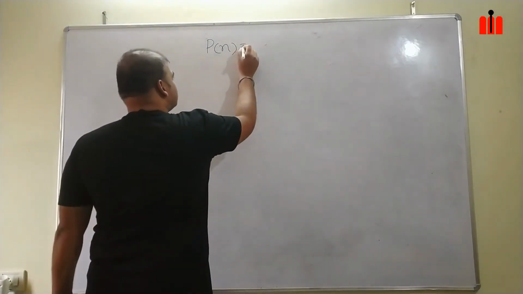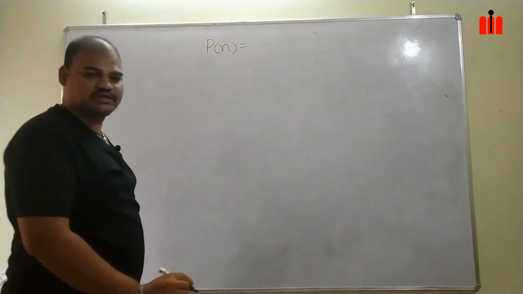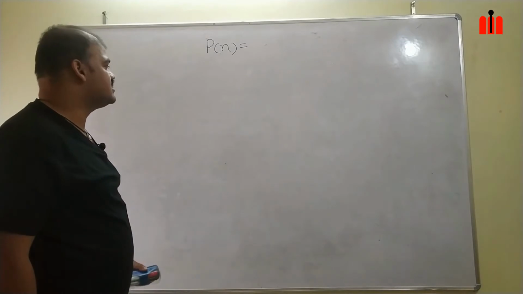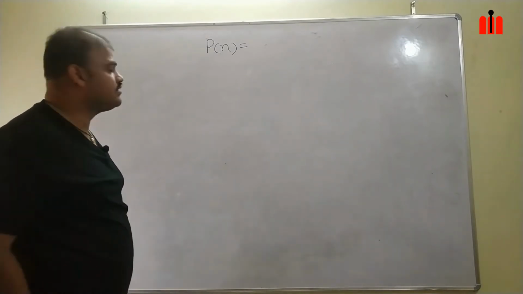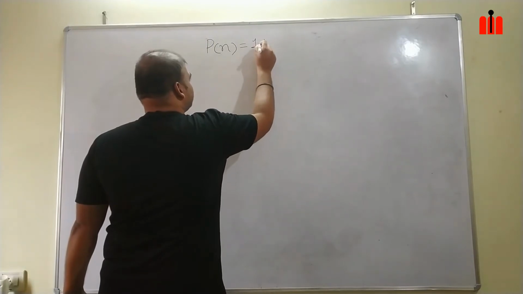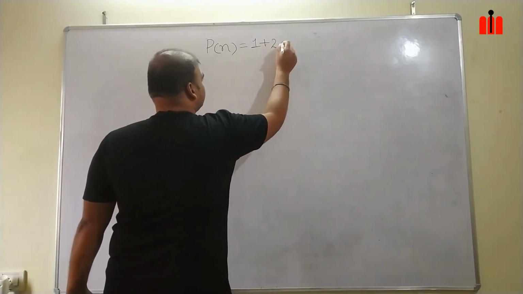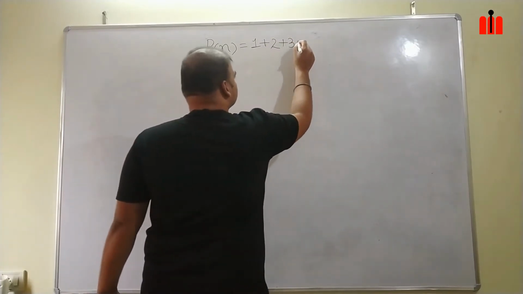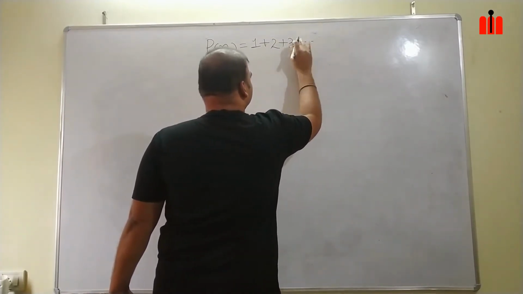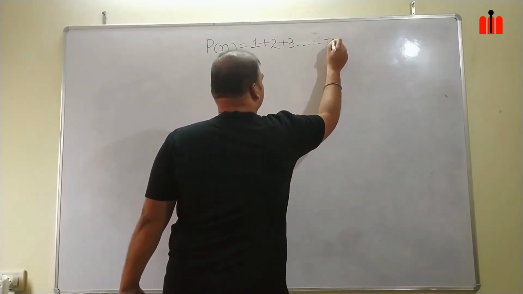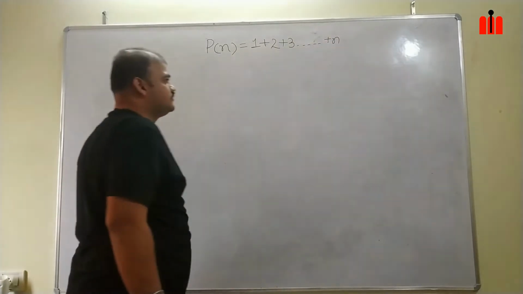So, sum of the n natural numbers, that means sum of numbers starting from 1 to n. So, it will be written as 1 plus 2 plus 3 so on up to n.